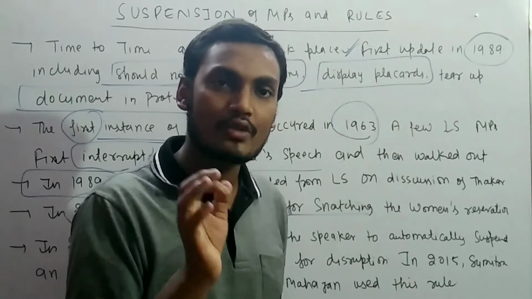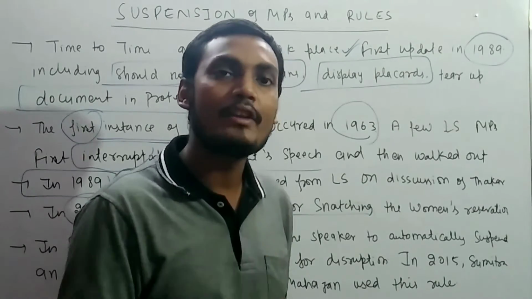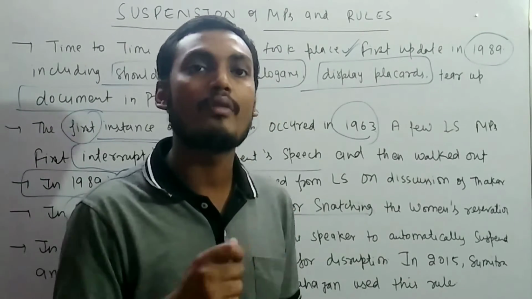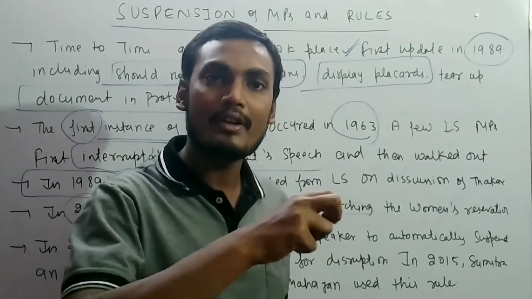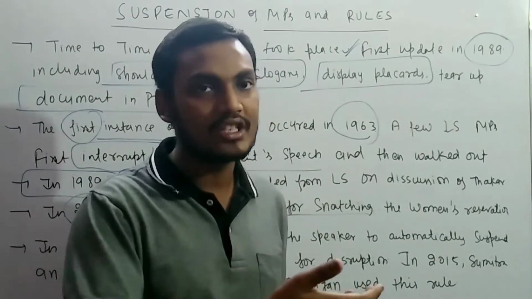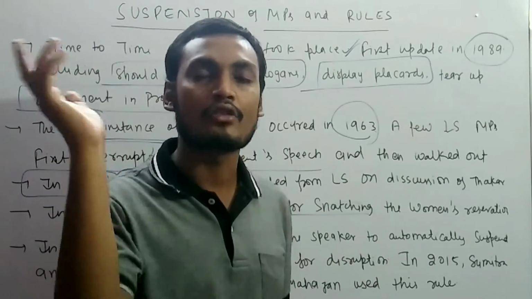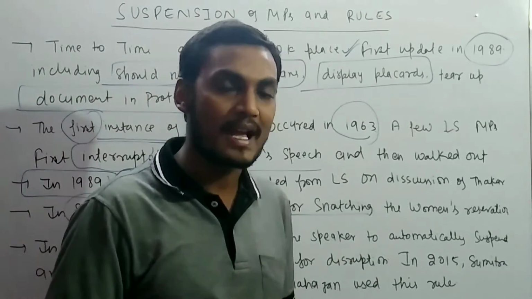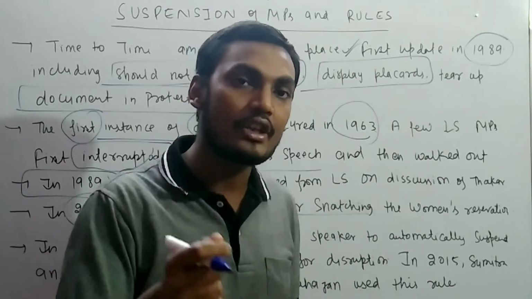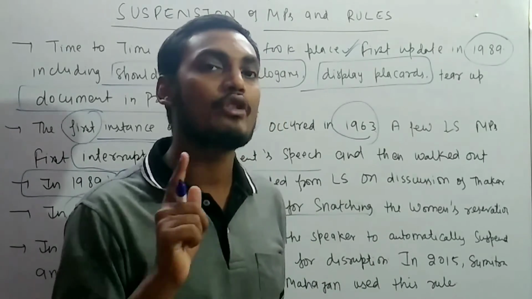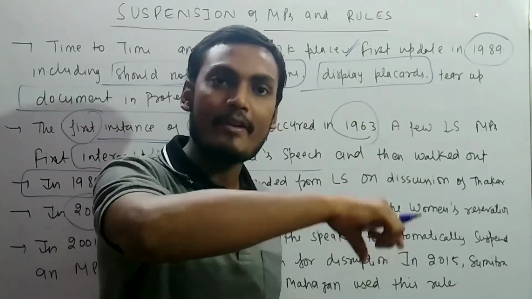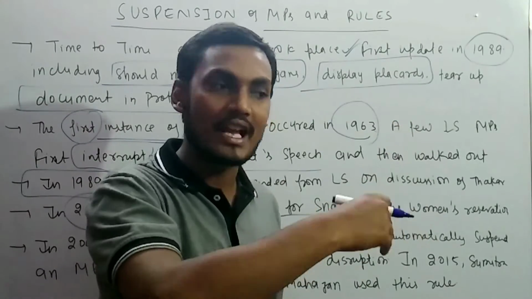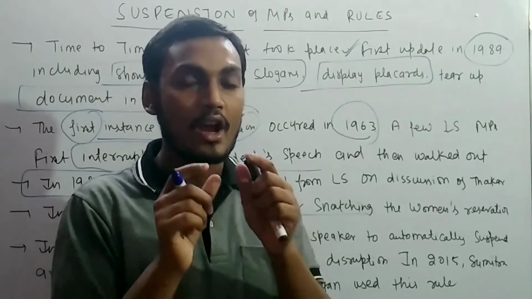In the monsoon session, what happened? The minister was delivering a speech on the Pegasus report, when a TMC MP snatched the paper from the minister and threw it away. That led to suspension, and 11 MPs of the Rajya Sabha were suspended. Whatever they caused in the monsoon session, they are now suspended for the winter session.